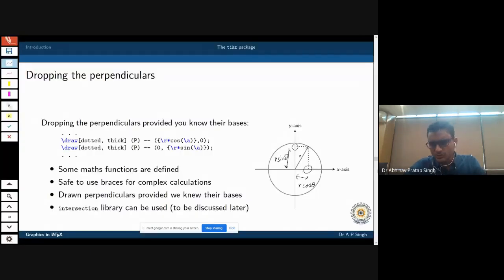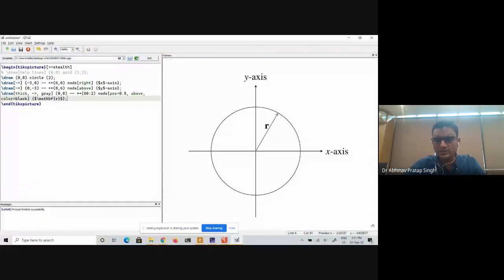Now you see what I want to do is I want to draw from 0, 0 till r cos theta, 0. Let me do that. Backslash. Okay, I think I don't want to draw from here to here, but I want to draw from this point to this point, because that will be the perpendicular that I want to draw.